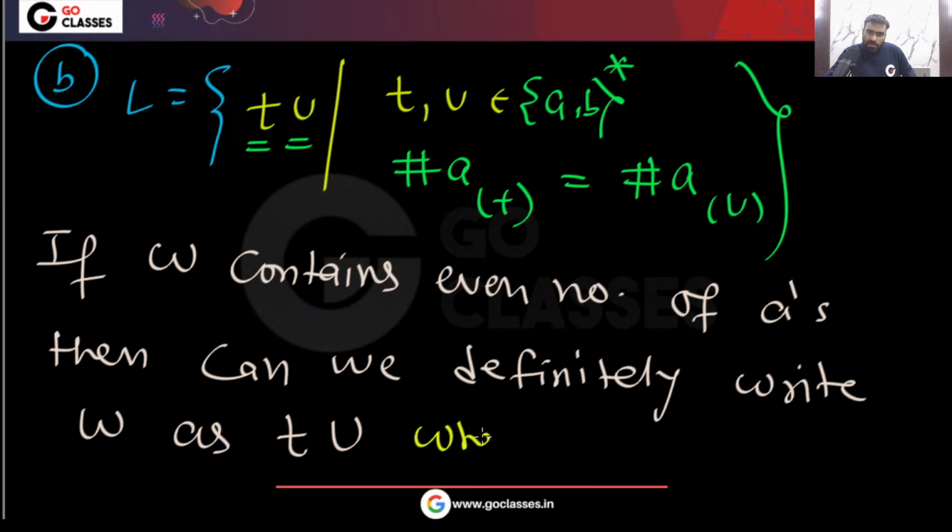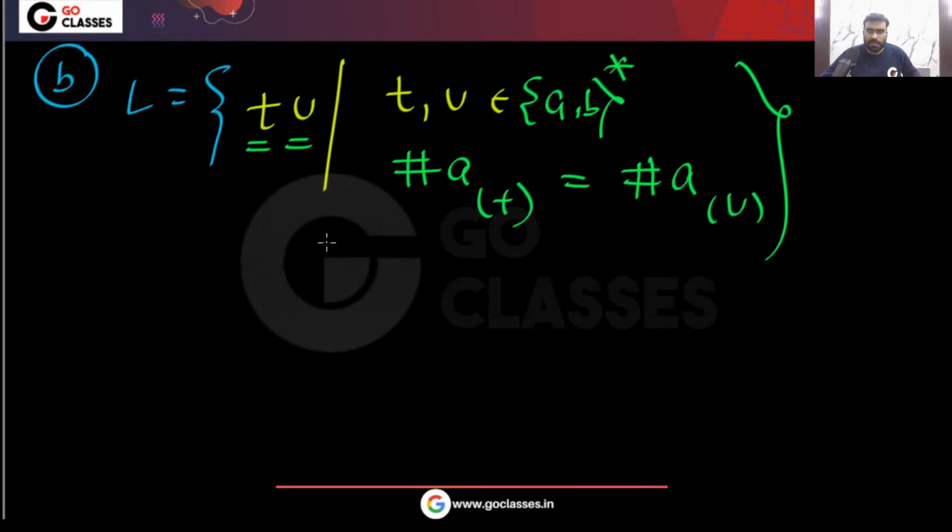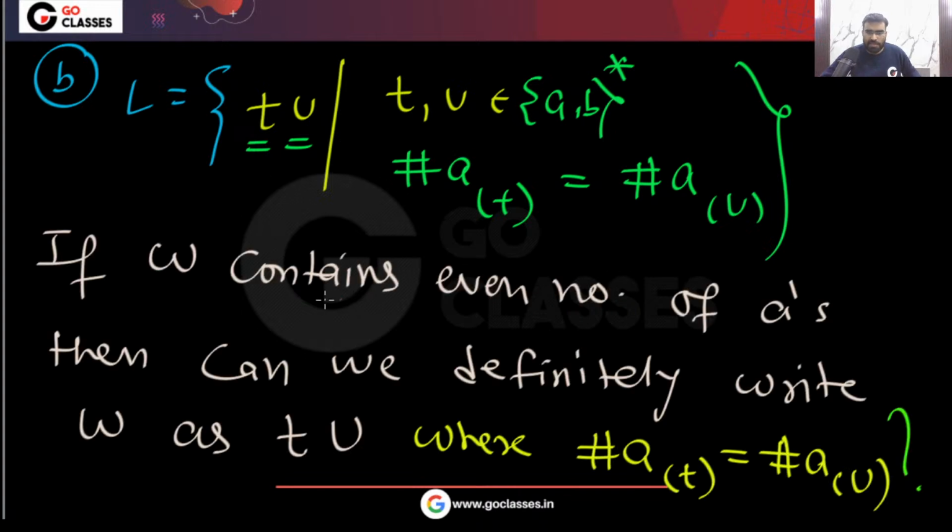Where the number of a's in t is equal to the number of a's in u. Let me know. Can you guarantee? Yes or no? Can you write that string as tu?